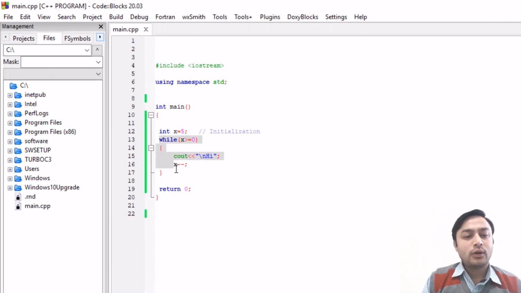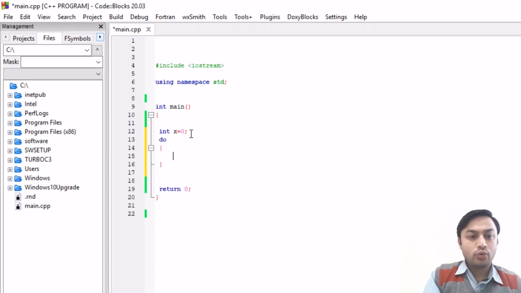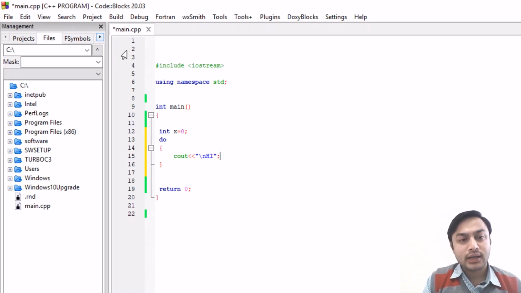In case of the do while loop, suppose the value of x is 0, that is initialization. After that we use the keyword do, then cout \n hi, then semicolon. You have to put the semicolon here, and also after std.